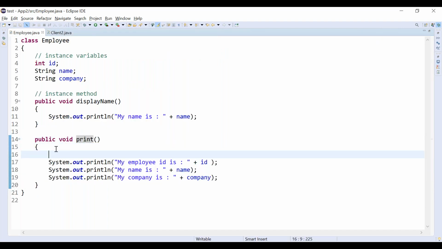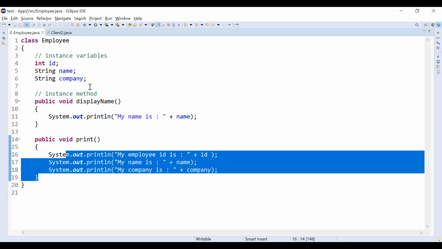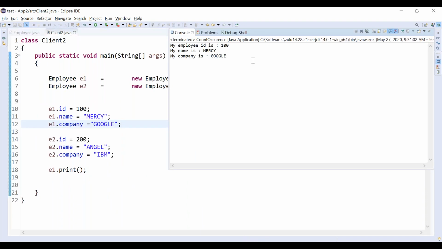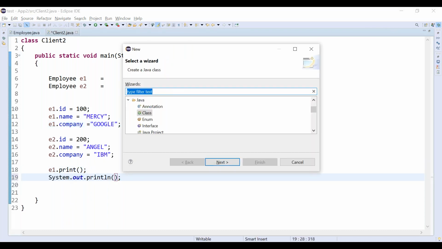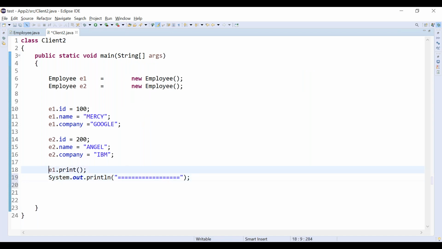You can print everything directly, right? You can access instance variables directly. Clear? So that's why you are getting ID 100, name Mercy, correct? How can we print the second one? It is simple. Again call E2 dot print. That's all, correct?